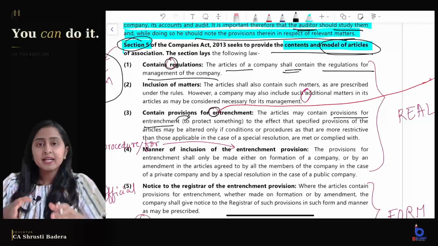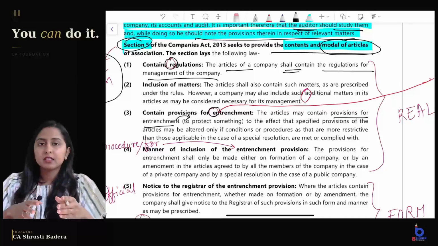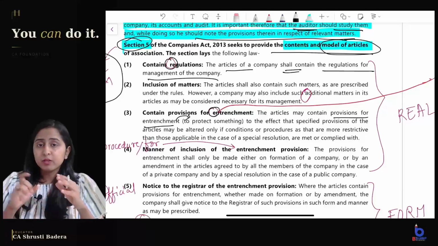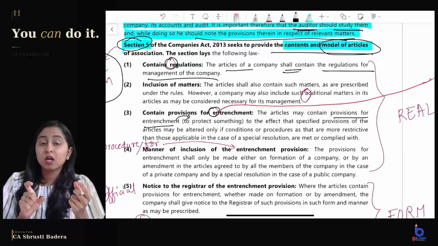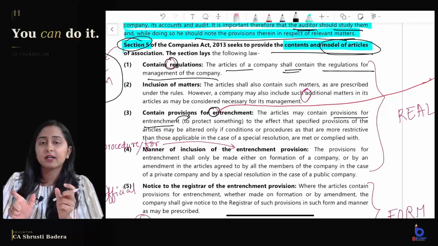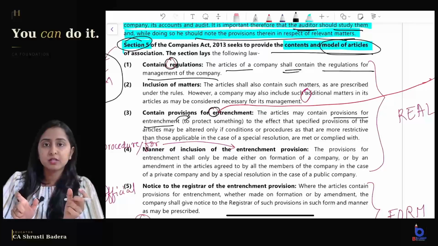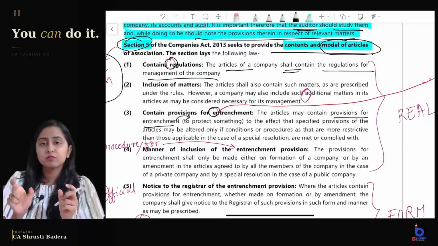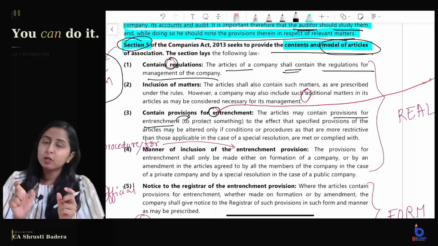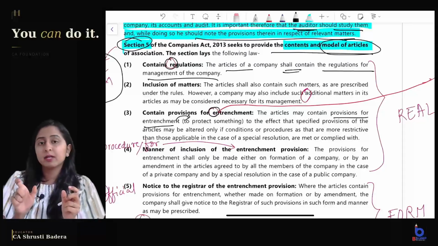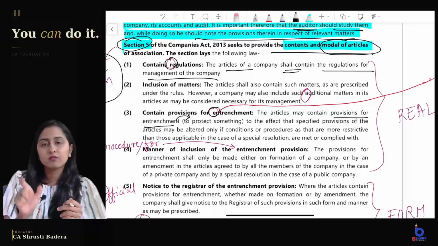For amending the articles, for changing any point in the articles, the shareholders have to pass a special resolution. Okay. Now, we want to make this more strict. What? The amending of the articles, any point, we have to make it more strict. We have to make an entrenchment provision for certain points. Can we do so? Yes. What is the requirement? How will we do that? We will look into it. But can we do so? Can we make amending of the articles stricter?